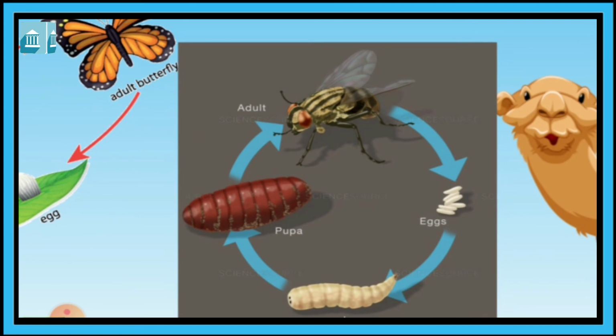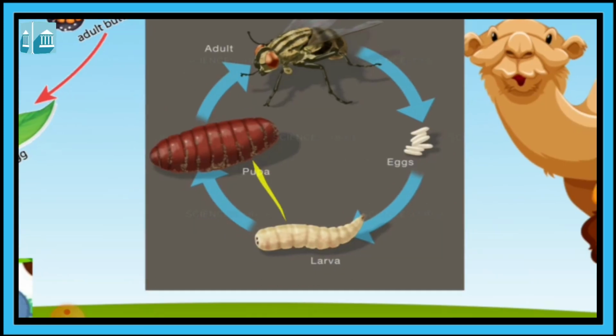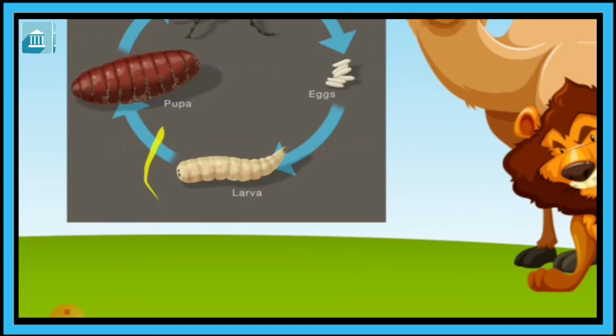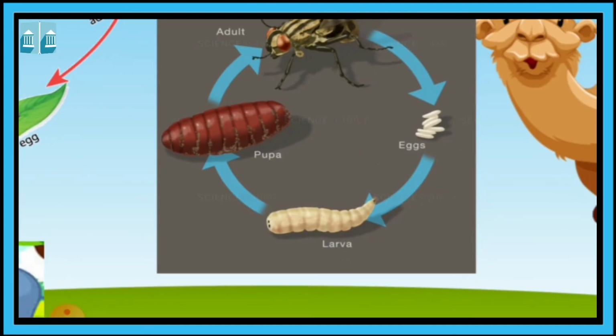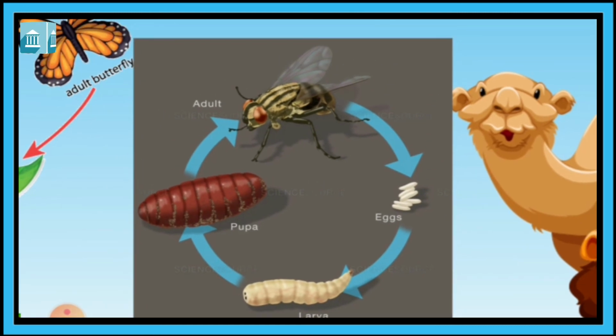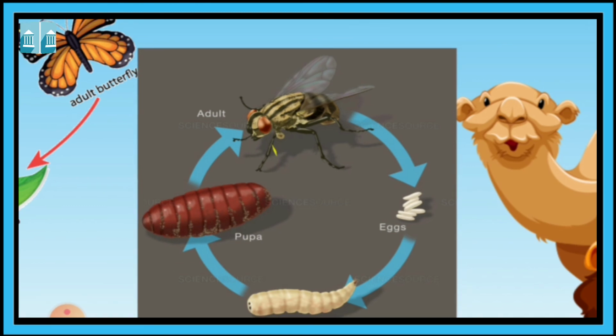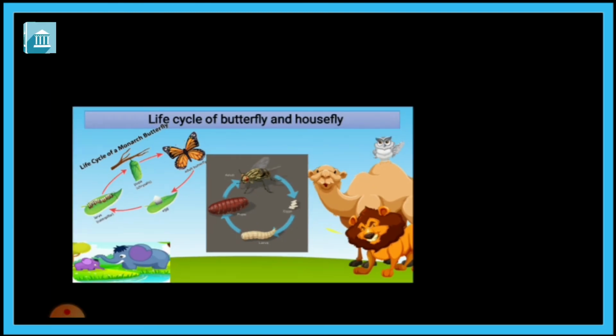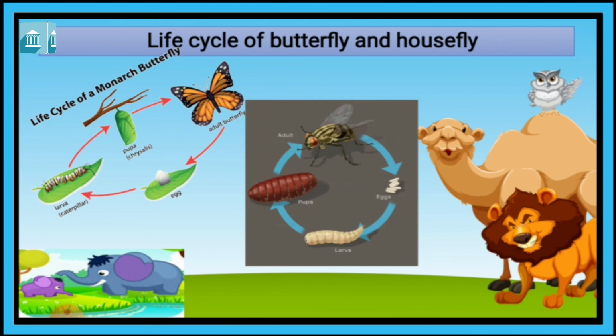Same as housefly. The egg becomes larva. This is the larva of a housefly. And the pupa covers itself in a cocoon. That is called pupa. And bursting the cover, the pupa comes out and it becomes adult housefly. So this is the life cycle of butterfly and housefly. They pass 4 stages. Egg becomes larva, larva becomes pupa, and pupa becomes adult.